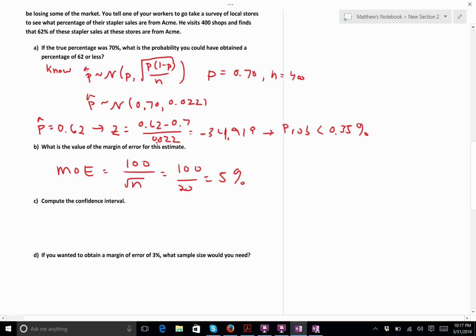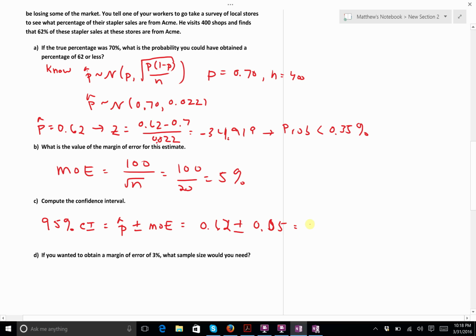The confidence interval, so a lot of people miss this. Remember what the 95% confidence interval is. It's equal to p hat plus or minus the margin of error. And what people were doing is they were putting p in sometimes. What is p hat? It's the sample proportion, right? It's the estimate for p. So it's 0.62 plus or minus 0.05.